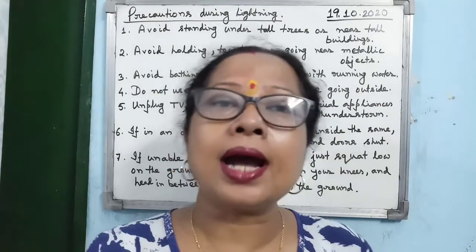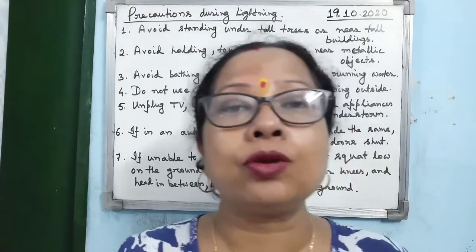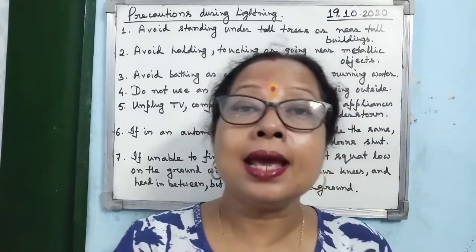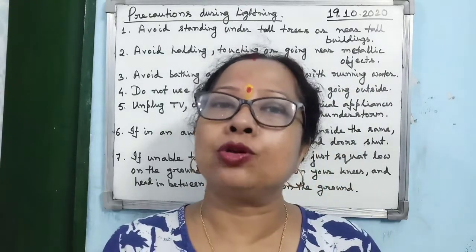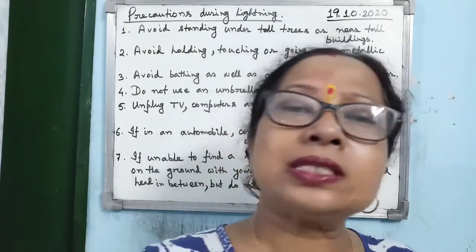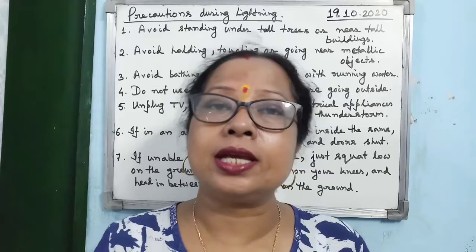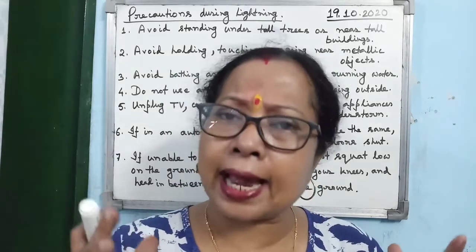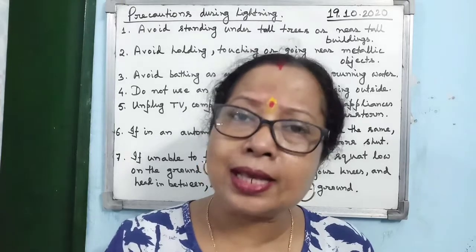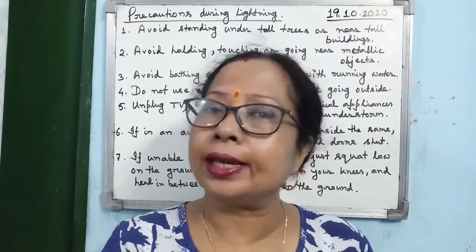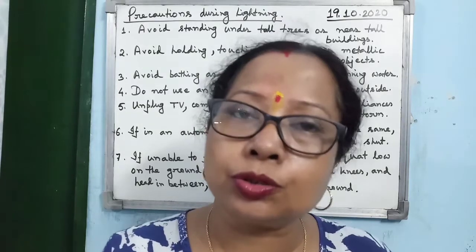And if you are in an automobile, then what must you do? You must sit within the automobile, closing the doors and windows, because you know that the body of vehicles is generally made of metal, and the windows and doors you must shut, otherwise the spark of lightning may enter the vehicle and may cause harm to the passenger.